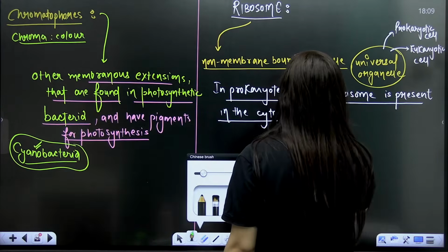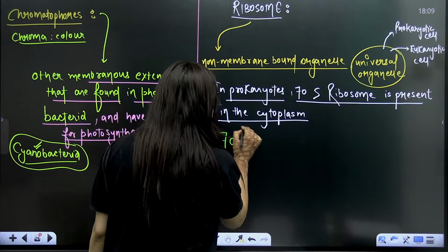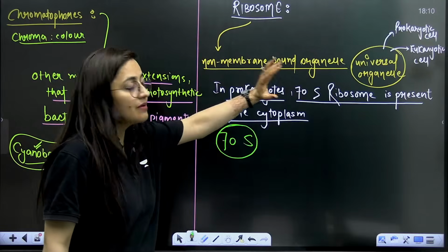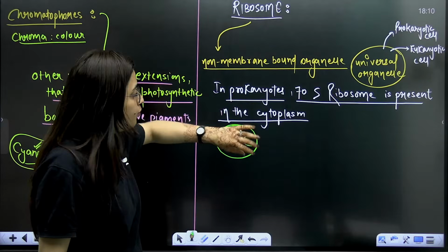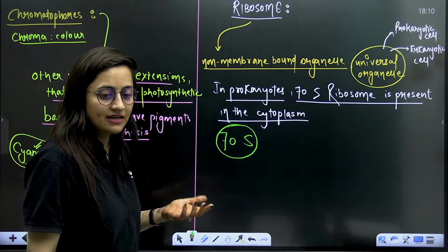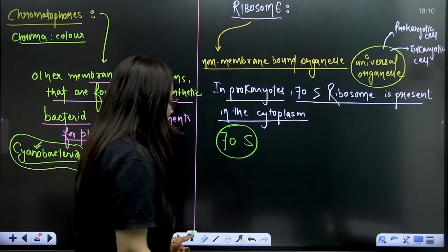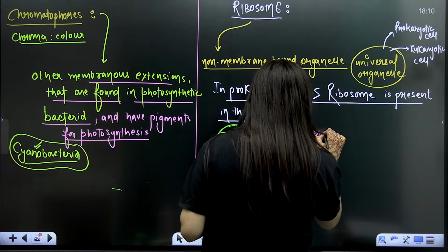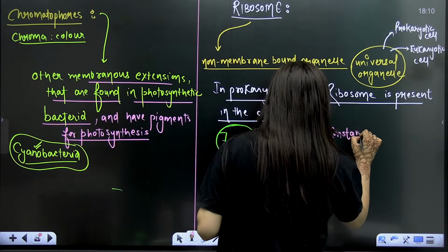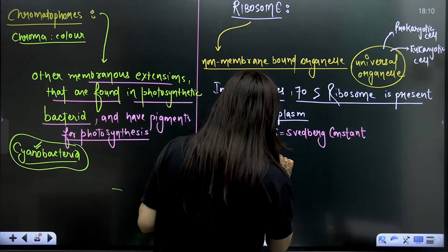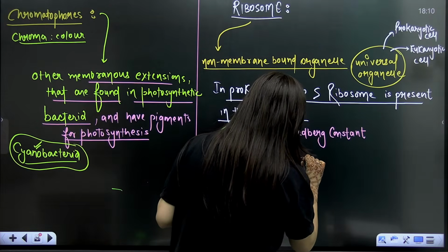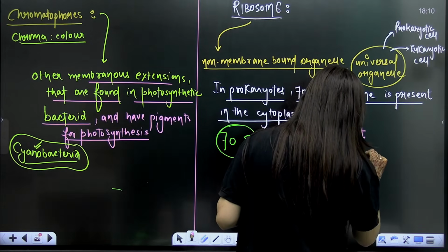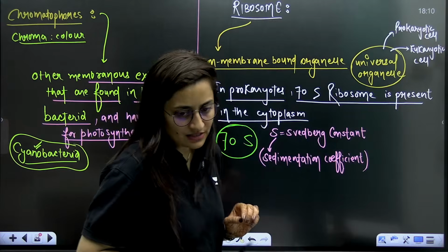Now what is this S here? That's what we have to understand. Ribosome is a non-membrane bound organelle, and a universal organelle, right? But what exactly is this S in 70S? This S stands for Svedberg constant, and it is also the sedimentation coefficient. It's the sedimentation coefficient and the Svedberg constant.